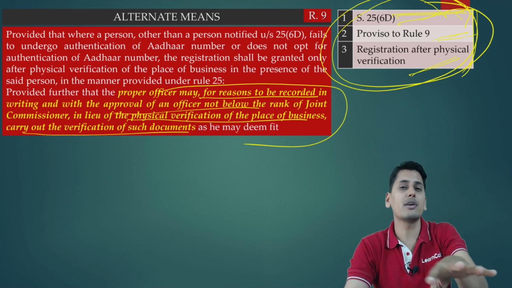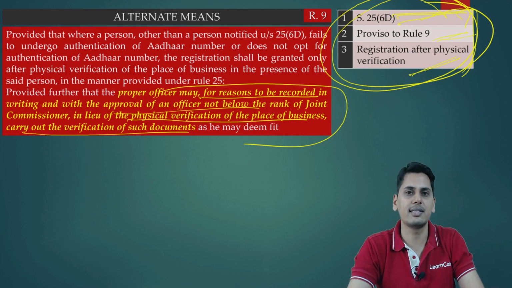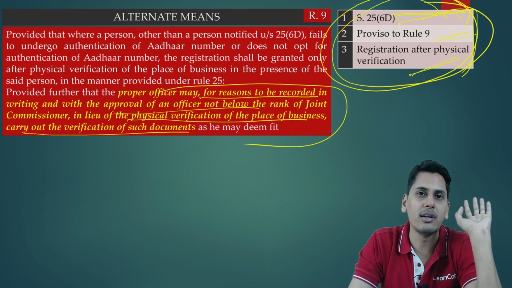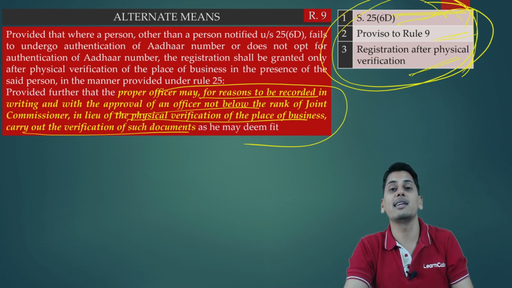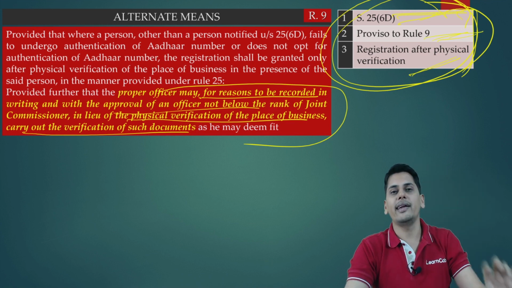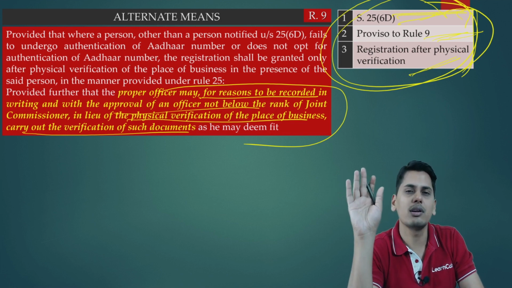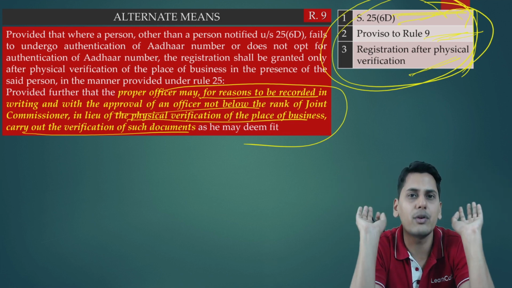Is that the discretion of the officer? No, it is the right of the assessee. If the assessee is covered by 25(6)(d), neither does his Aadhaar need to be authenticated, nor can the officer come for physical inspection prior to grant of registration. Proviso to rule number 9: is he required according to section 25 to get his Aadhaar authenticated? The answer is yes. He is not covered by 25(6)(d).